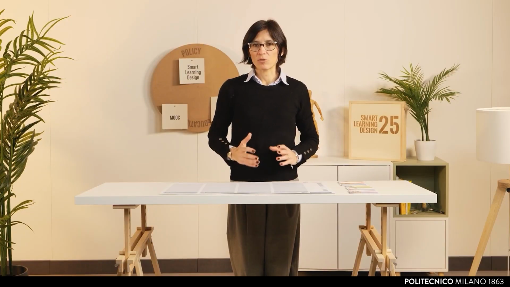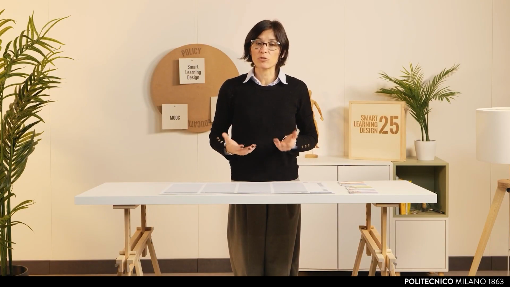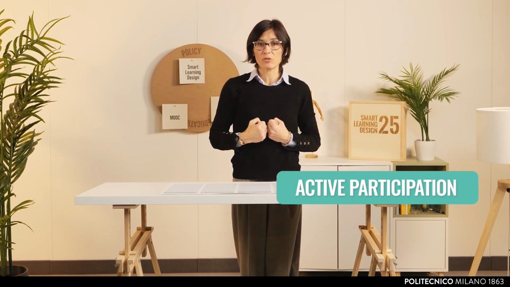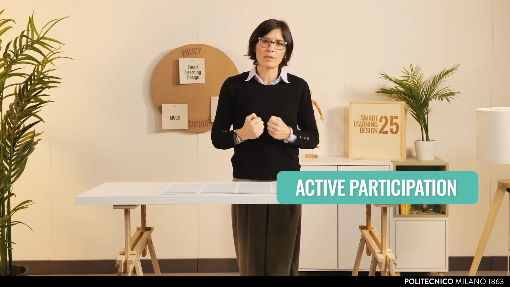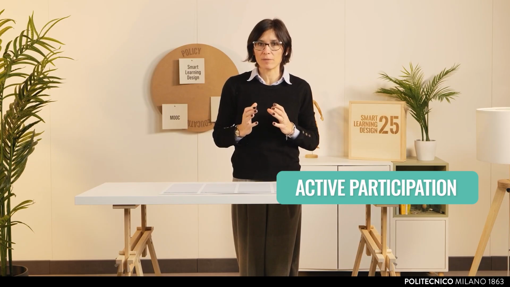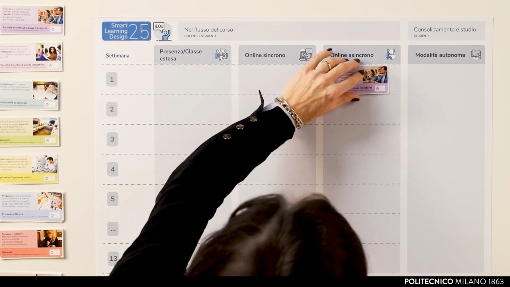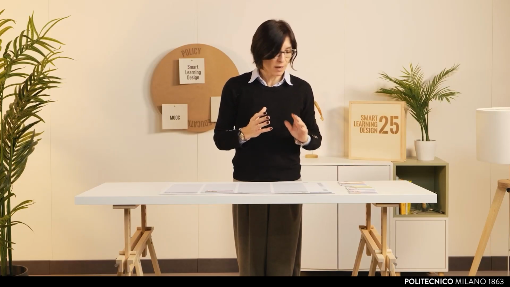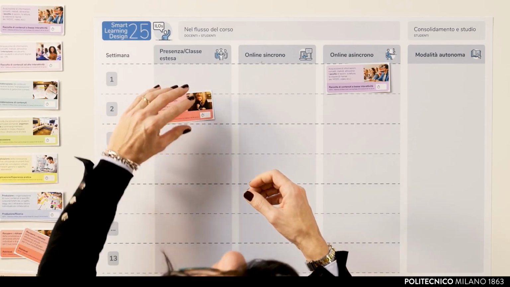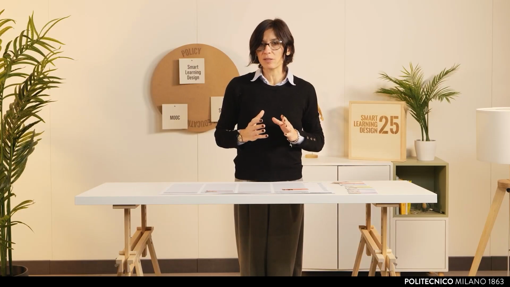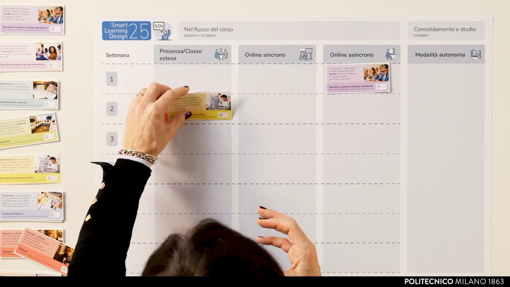The teacher could also take on some retrieval activities to support active student participation during a classroom session, where mastery of certain concepts is required. For example, the teacher could request students to watch online content asynchronously before a lesson, and then launch a short retrieval quiz during class to recall the same content, which is useful for carrying out, for instance, an exercise.